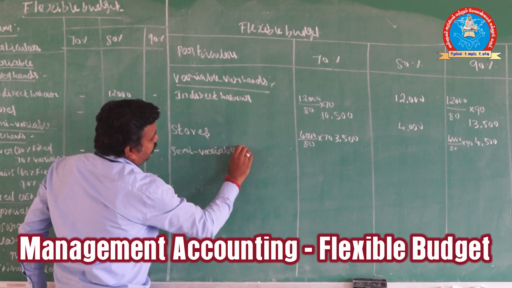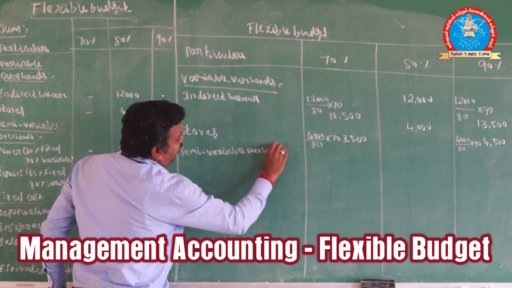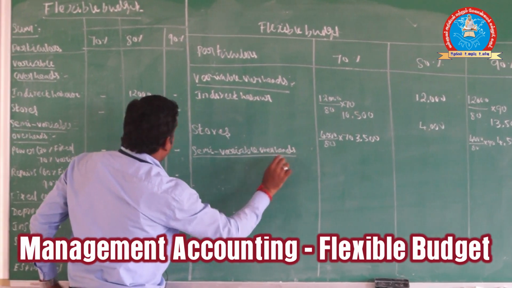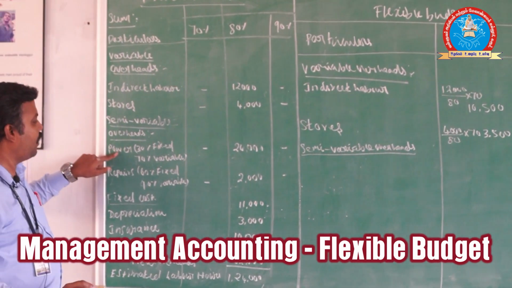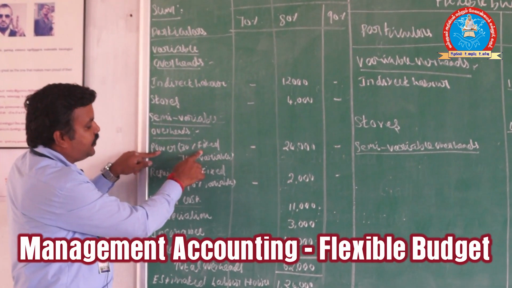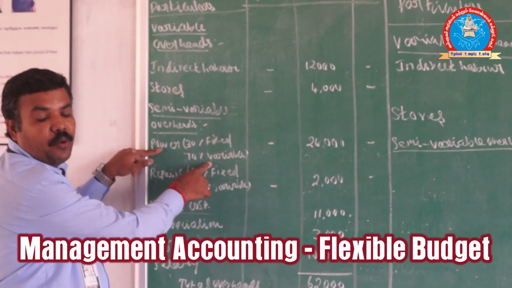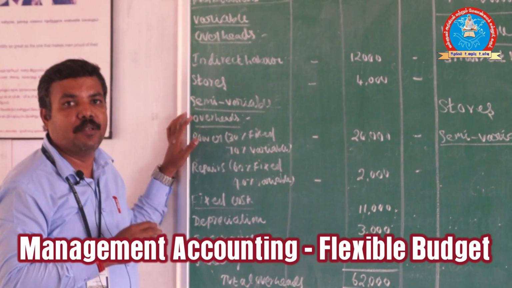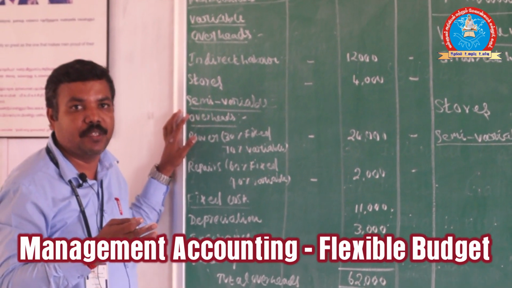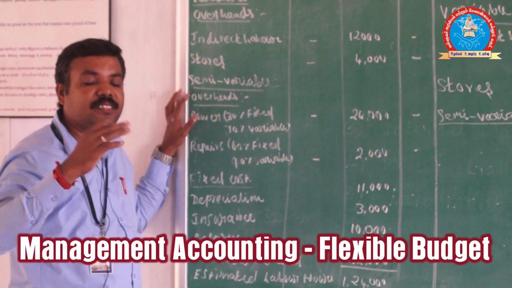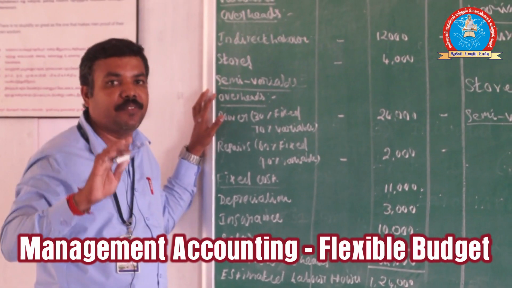Semi-variable overheads. We can underline that. Here we are having power, 30% fixed and 70% variable. I already told what is meant by semi-variable: partly fixed, partly variable. It may be 30-70 or 40-60 or 50-50, whatever it may be.